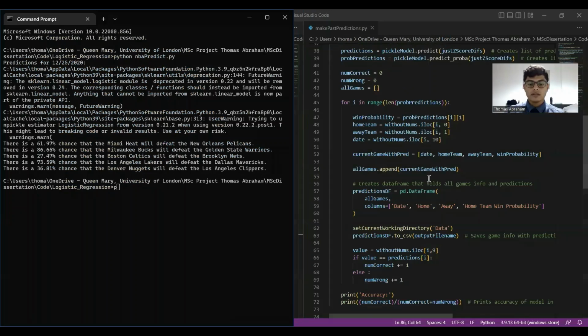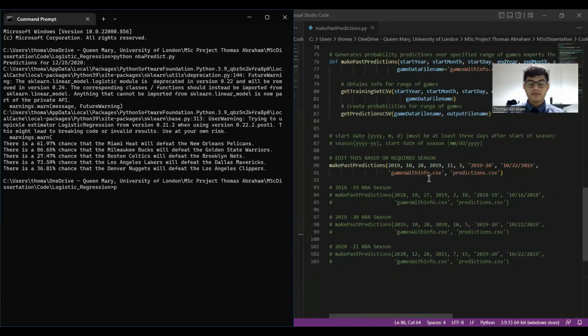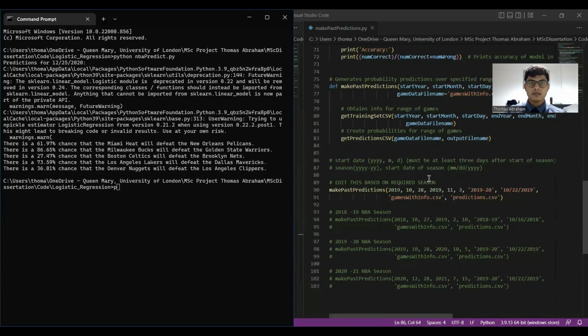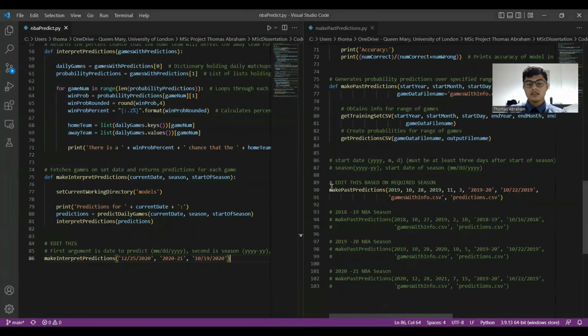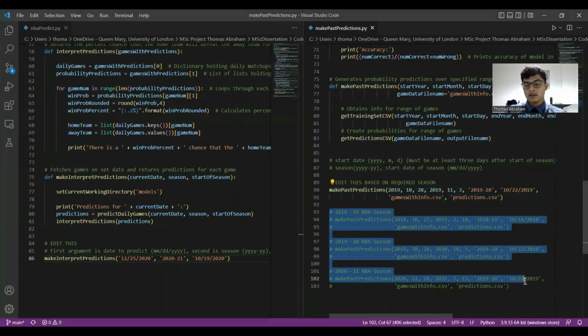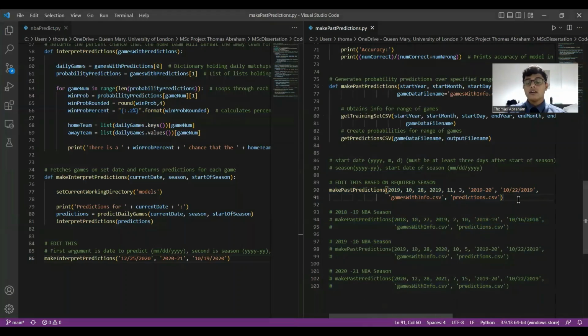So what happens here is this file will create a CSV prediction file of all past games that happened in a particular season. These can be between any two given dates for any given season or even multiple seasons. So right here you can see this is the function call which has to be edited in order to get the results for various other seasons. I have provided these in the comments and they can be uncommented if it needs to be checked. It is also important to note that the execution of this particular code will take several hours if the date range is very large.